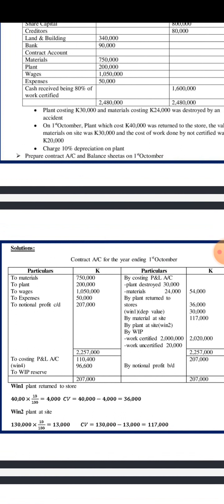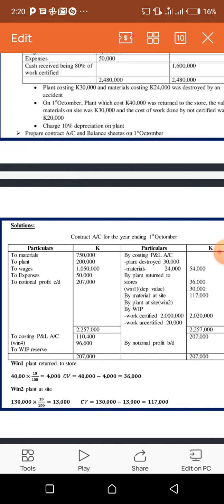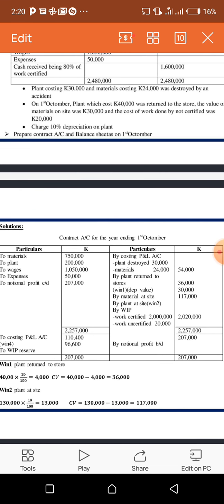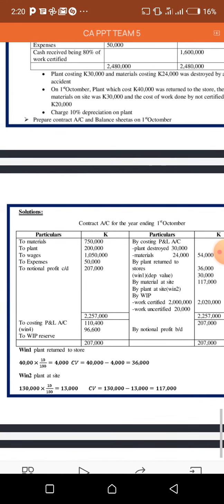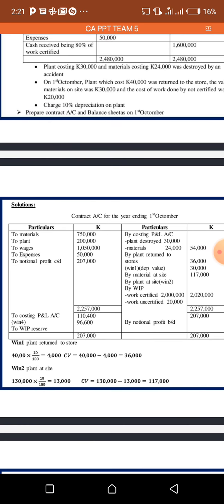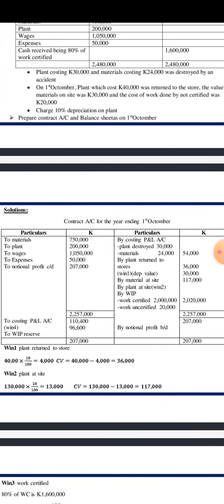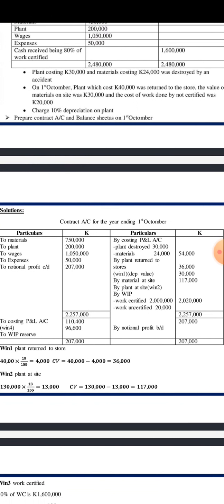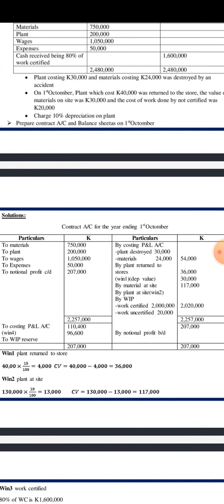But to those of you who did the principles of accounting, which is associated to SCA format, this could be the cost in profit and loss, which is one and the same as notional profit in our syllabus. And then we just need to copy this balancing figure from the credit side to the debit side, and then we will transfer that notional profit to the credit side underneath the balancing figure as notional profit brought down, which is that 207,000.